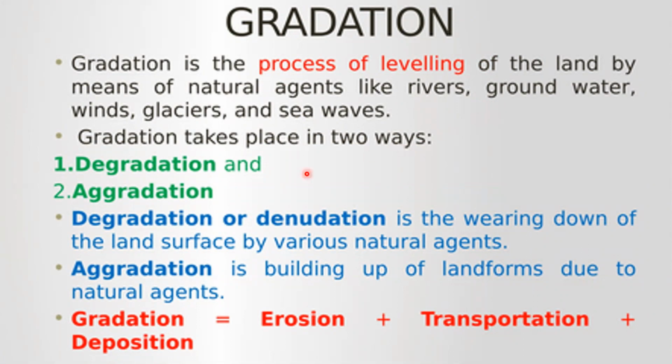Gradation can be of two types, degradation and aggradation. Degradation or denudation is the wearing down of the land surface by various natural agents. Degradation in geology is the process of the lowering of a fluvial surface, that is a river bed, basin, watershed, or floodplain by means of erosion. An example includes rivers becoming deeper by sediment being eroded away from the bottom surface. Aggradation is nothing but building up of landforms due to natural agents. So we can say that gradation is equal to erosion plus transportation plus deposition.